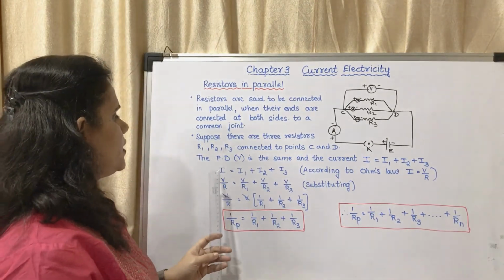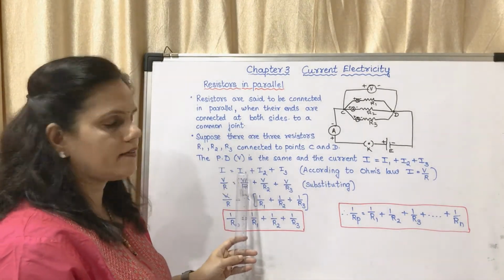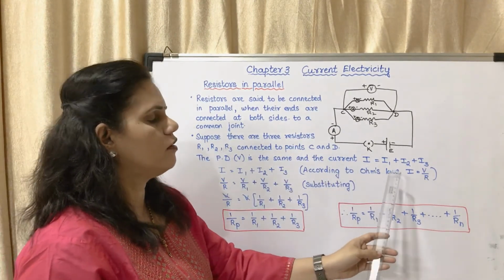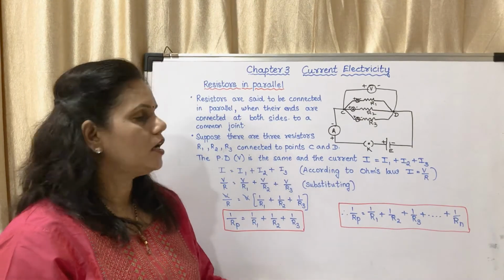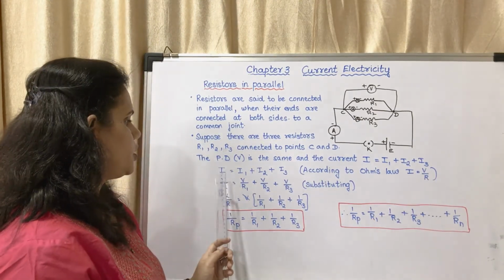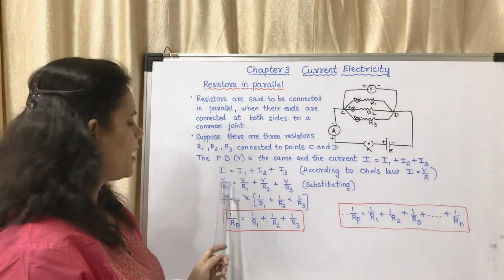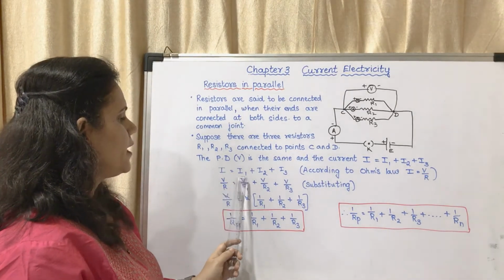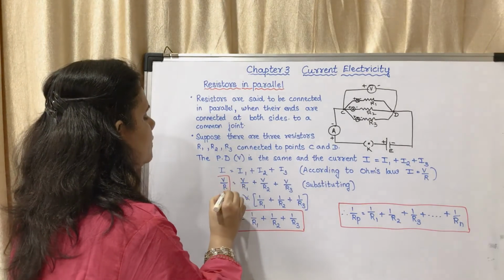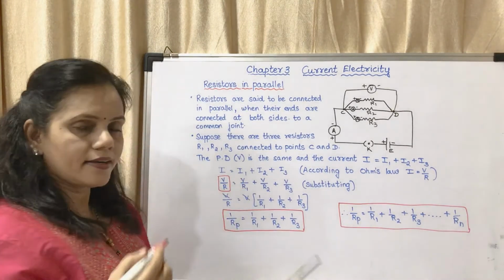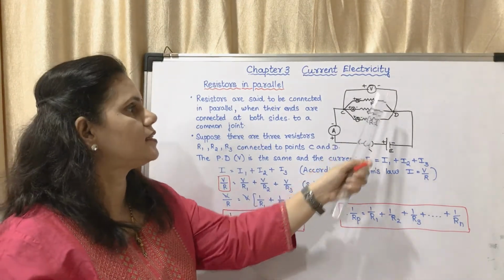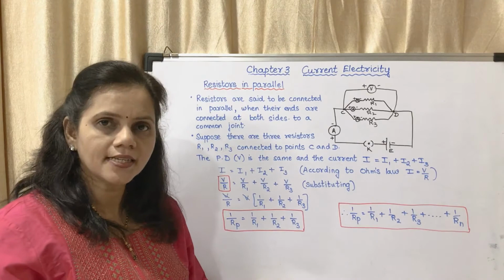Now, we know that I is equal to I1 plus I2 plus I3. According to Ohm's law, V is equal to IR. So, I is equal to V upon R. So, by substituting, instead of I I have written V upon R. Instead of I1, it will be V upon R1. Okay, why didn't I write V1 upon R1? Because the potential difference across C and D is the same.